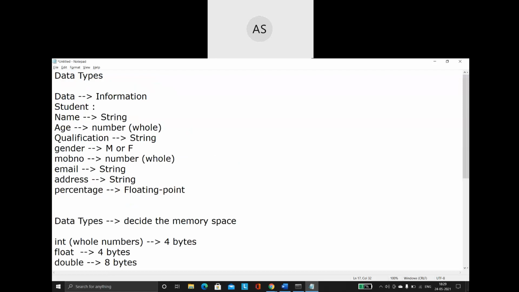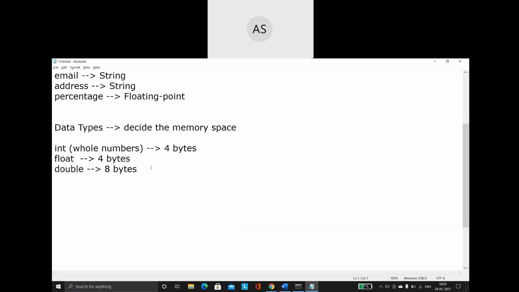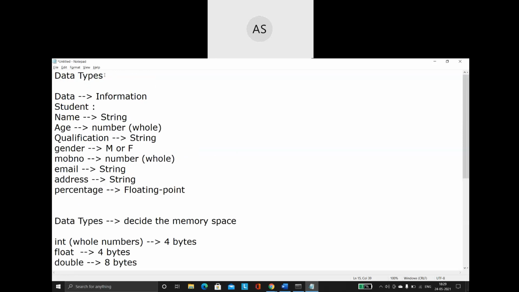Basically, data means information. The information I gather from the user is going to be of different types, and these types are what we call data types. The necessity of a data type is that data types are used to decide the memory space. How much memory space is required to store that particular data is decided with the help of the data type. So this is the basic concept of data types.